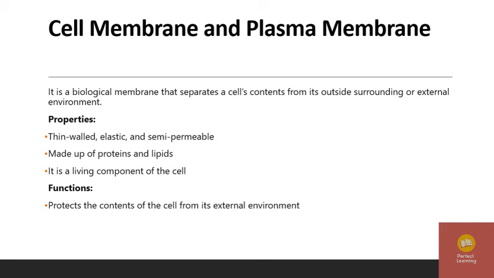Think you are sitting in a room, the room has walls and the walls protect you. In the same way, the cell membrane protects the contents of the cell. It is semi-permeable because it allows only selective materials to flow in and out of the cell.